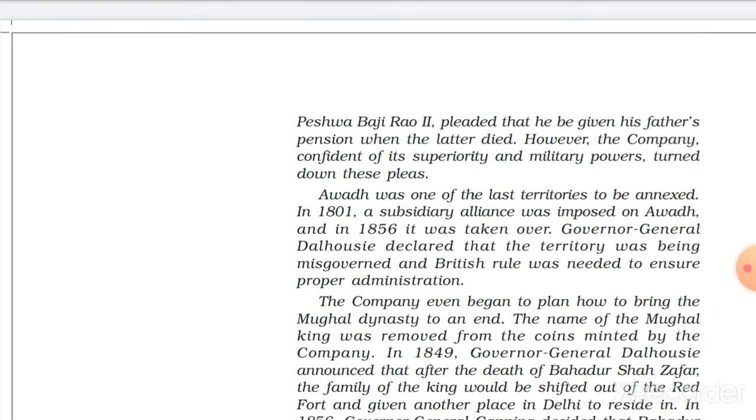Awadh was the last to be annexed, in 1856. In 1801 the subsidiary alliance was implemented in India. Do you know about the subsidiary alliance? It was another policy by the Britishers, like the doctrine of lapse.